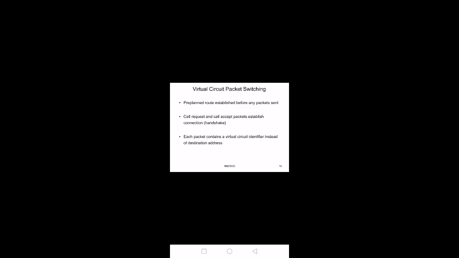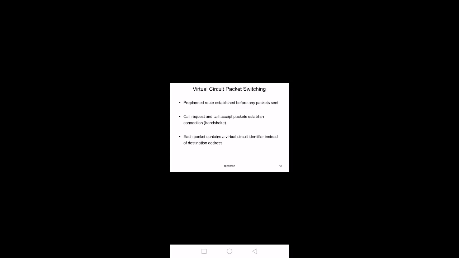Packets can move as and when the link is free, randomly. But in case of virtual circuit, a pre-planned route is established before any packets are sent.